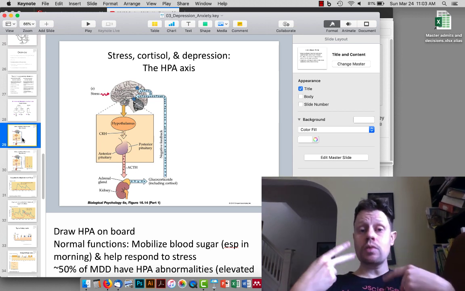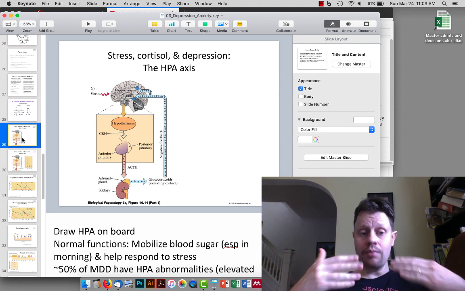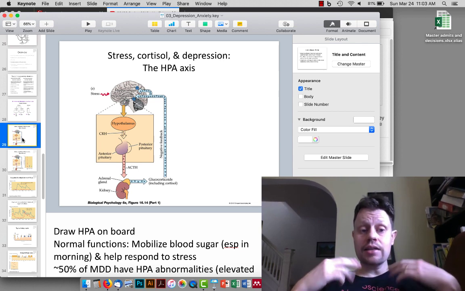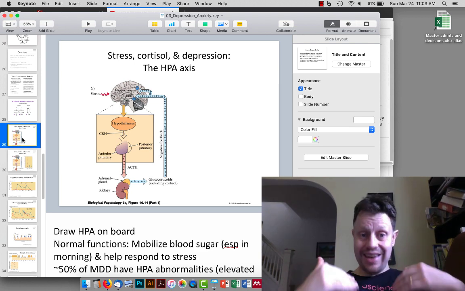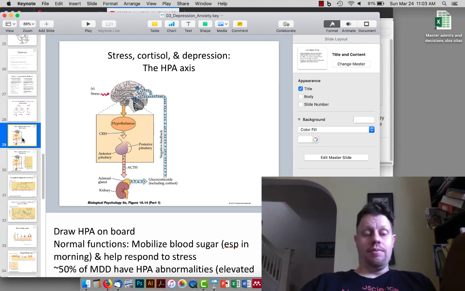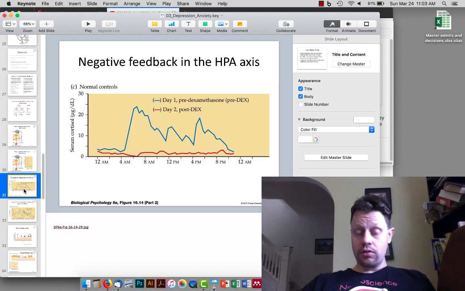And then there are 2 competing negative feedback mechanisms that keep cortisol under control. The first is direct inhibition of the hypothalamus by cortisol, and the second is activation of the hippocampus, which then inhibits the hypothalamus.